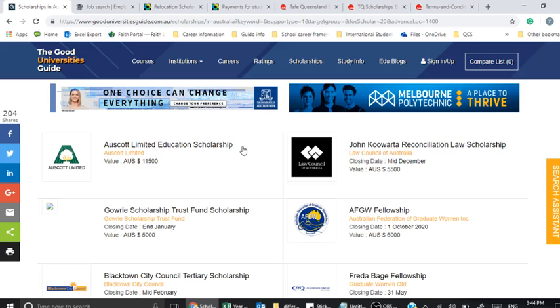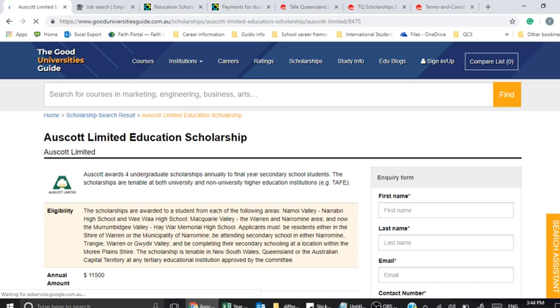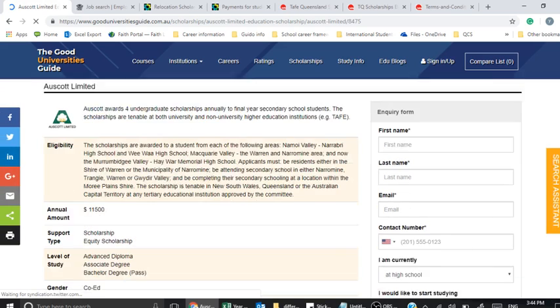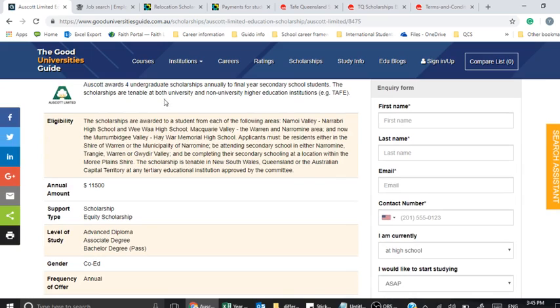So let's see what this Ascot Limited Education Scholarship is about. It's worth $11,500. Let's see if we're eligible, just for argument's sake. So undergrad, that's a key word we're looking for. That means they're looking for high school leavers, generally speaking, who are going to study a bachelor's degree, and that's confirmed here that you're in your final year of high school. And it's for those who want to go to university and non-university, so it includes TAFE students as well.